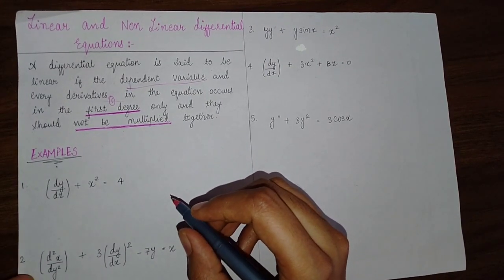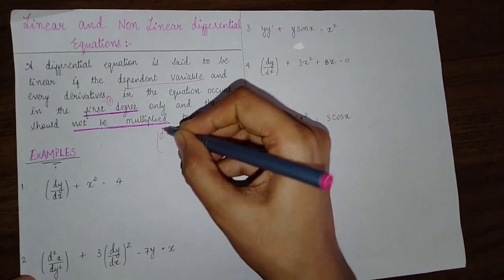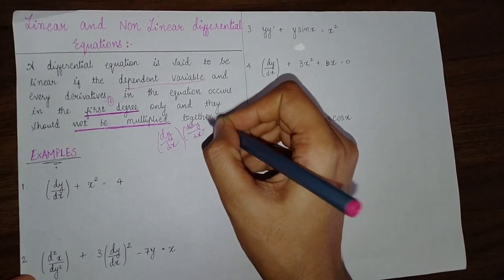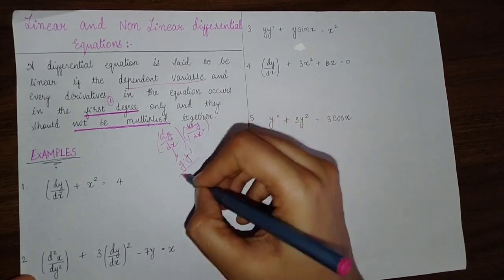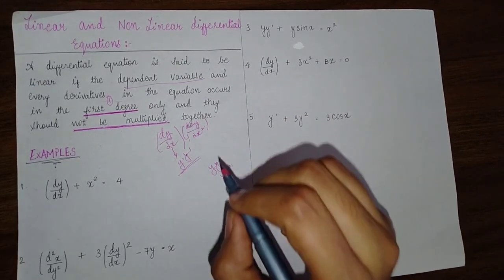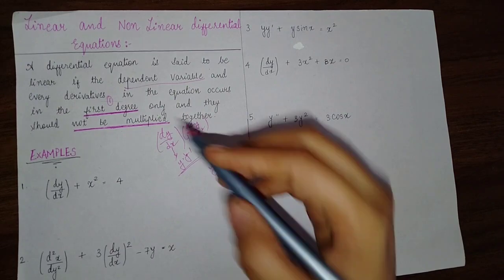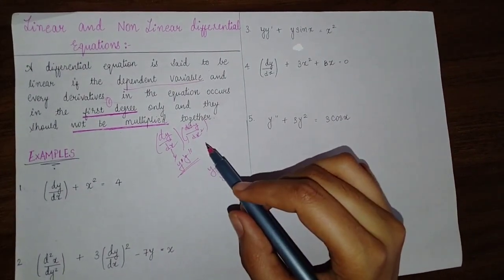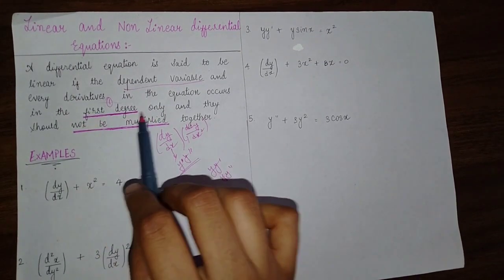And the second condition is that they should not be multiplied together. You cannot multiply like this, dy by dx and d square y by dx square. That is, if we say this is y dash and this is y double dash, then you cannot multiply y dash and y double dash, anything. You cannot multiply the derivatives with each other. Okay, so you cannot multiply them. The second condition is that, and the first condition is that they should have degree 1.